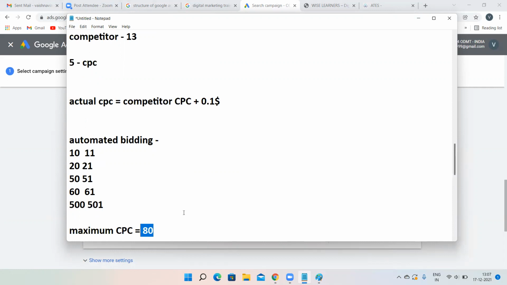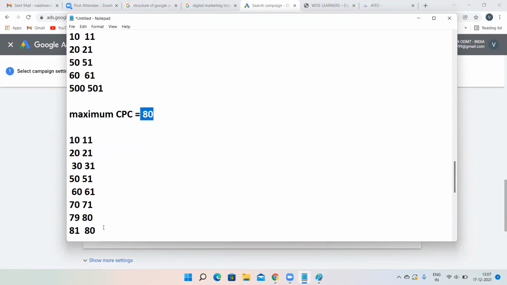But if your competitor is paying 81, Google will not tell you to pay 82 rupees. Maximum CPC is just a limit. It is not the exact number. Assume that your competitor is paying 50 rupees. Google will tell you to pay only 51 rupees. Google will not ask you 80 rupees.